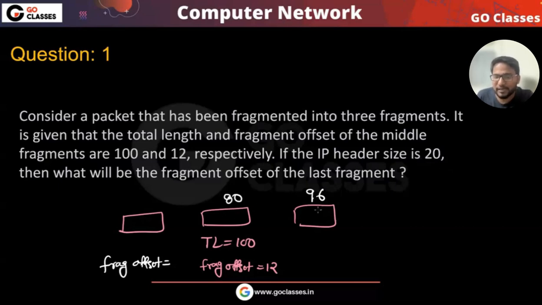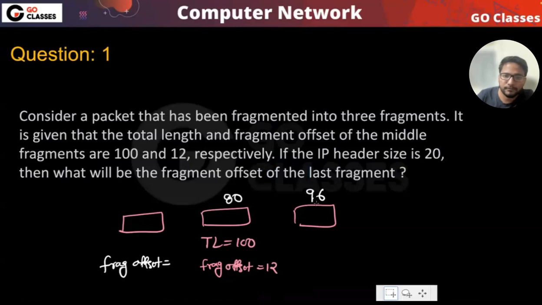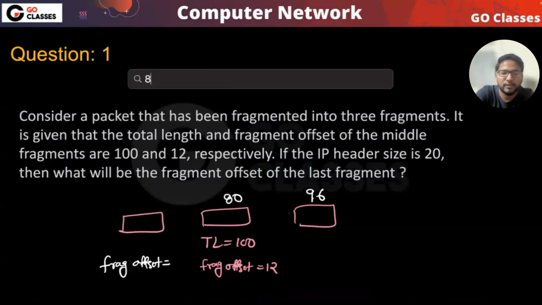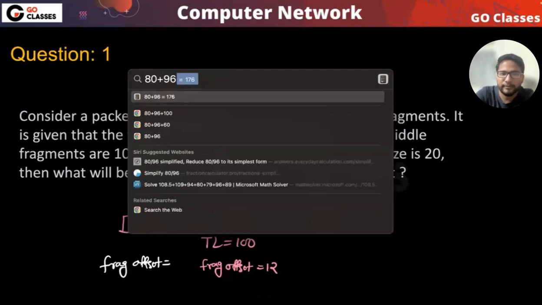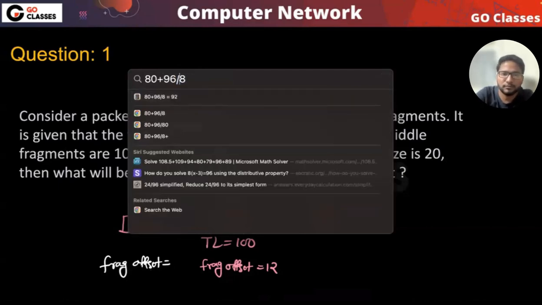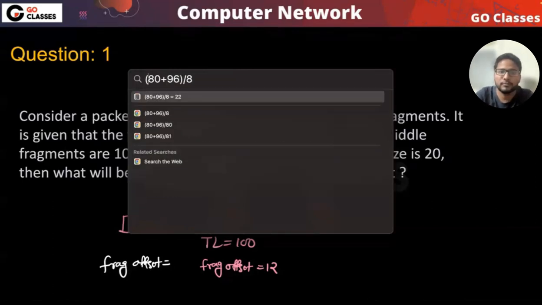So 80 plus 96, this is the bytes that this packet is carrying, obviously excluding the IP header. So can you tell me what answer you are getting for the fragment offset here? 80 plus 96 divided by 8, which is 22.